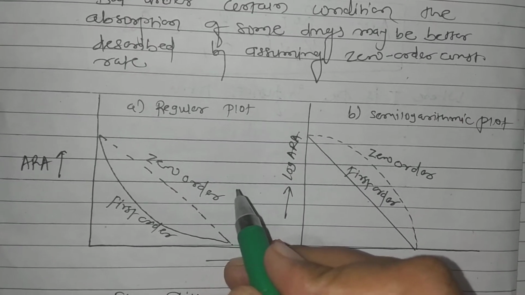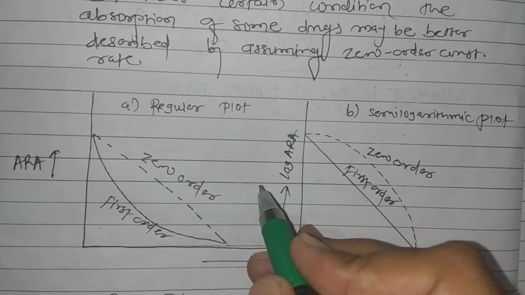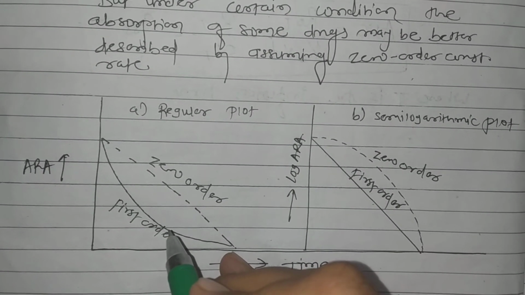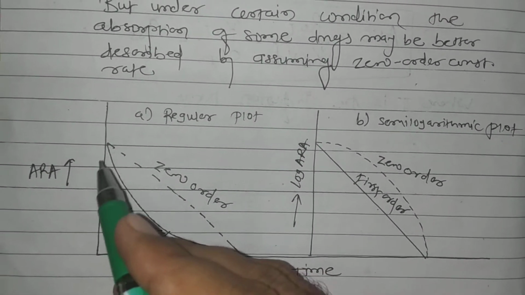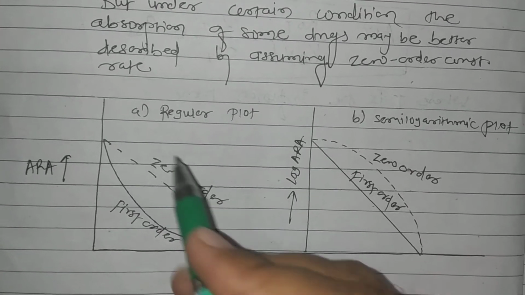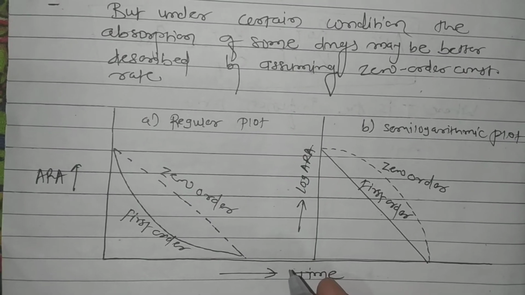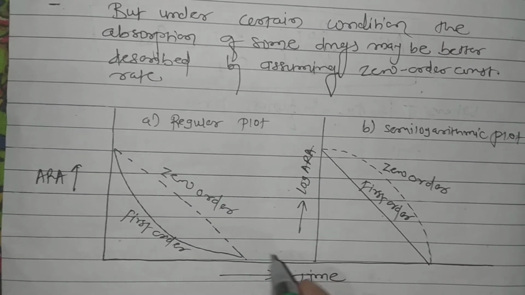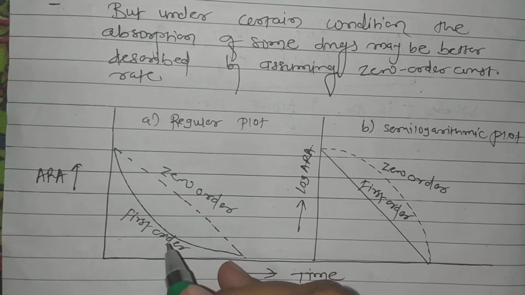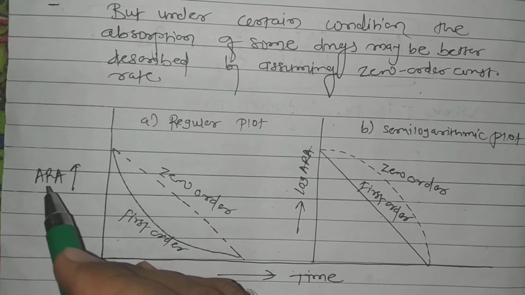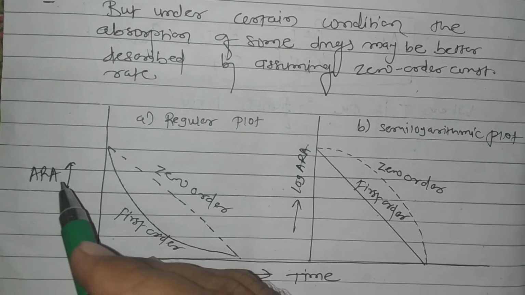In contrast to the zero order rate process, if we think about the first order rate process, it shows a curvilinear graph in case of the regular plot, that is ARA versus time. Why? Because the rate of this process totally depends upon the amount of drug remaining to be absorbed.